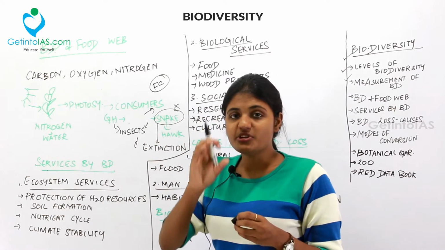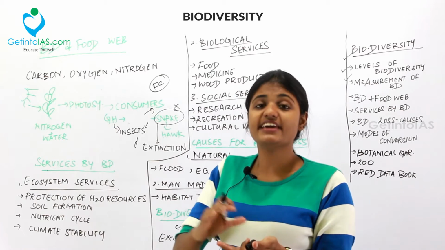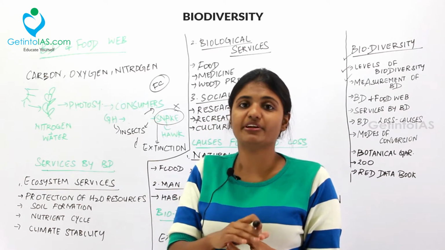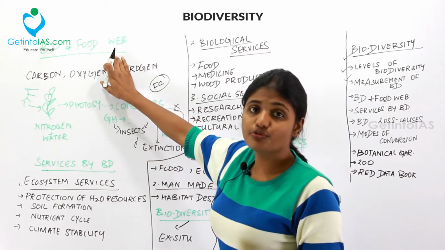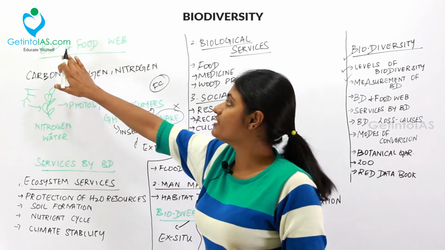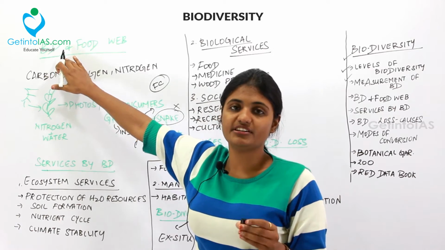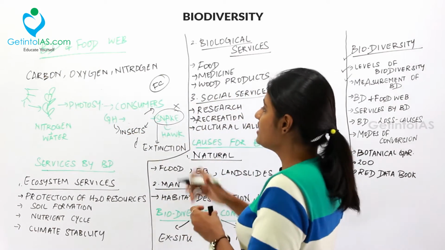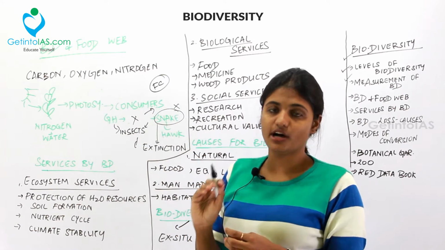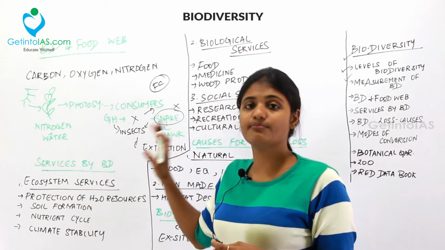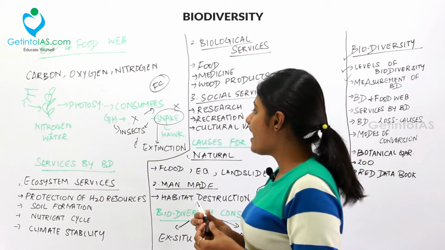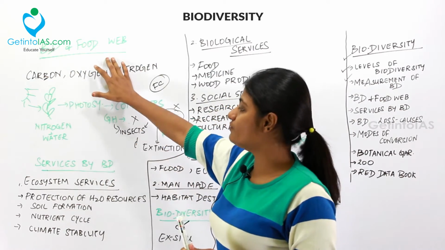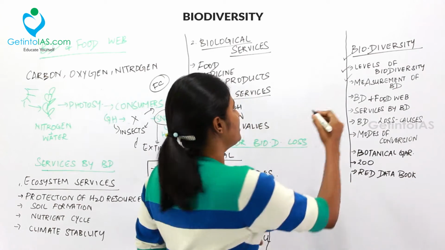That is, if a species or animal dies away from the environment, this is called extinction. This shouldn't happen because it affects the food web and in turn that affects the biodiversity of that region, because the frog is giving food to the snake and hence this connection is cut down. This shouldn't happen. It is very bad for the environment. And this is called the biological diversity and food web connection. So, we are done with this topic.